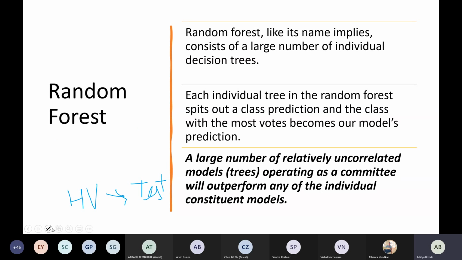Okay, so let me wipe it out once again. In a decision tree, your model is getting completely trained. Completely trained means your training set is getting memorized. And now you are testing your model on the test data set. You have split the data set into training and testing. You have trained your model on the training data set.